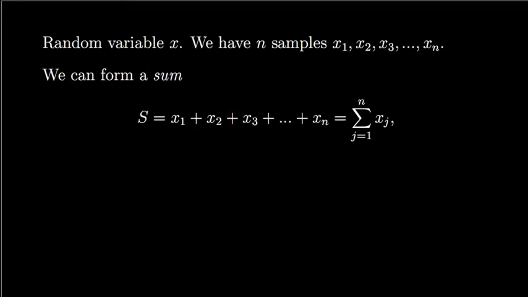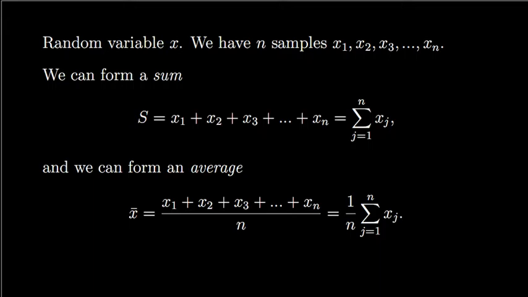Let's put the whole thing in more formal terms. Suppose we have a random variable x. We can take many samples of this random variable, and with those we can form a sum or an average. The most powerful theorem in all of statistics is the central limit theorem.